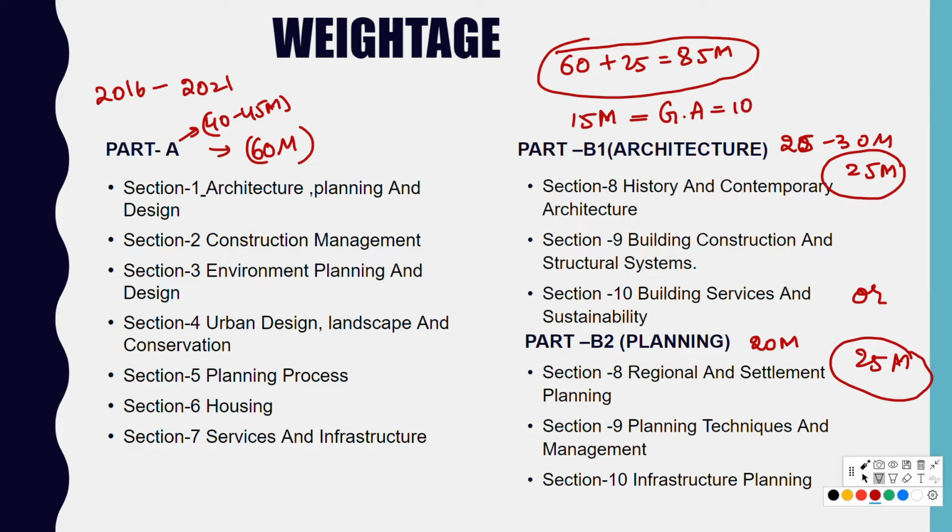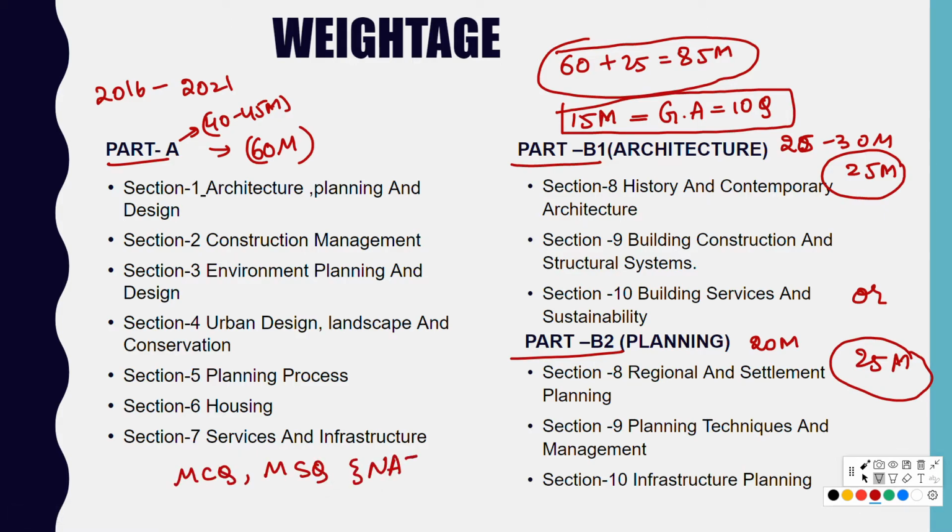You will have 10 questions of 15 marks from general aptitude. So guys, in all 3 parts, you'll have questions of MCQ, MSQ and NAT types. All the 3 sections contain all these types of questions of 1 and 2 marks.